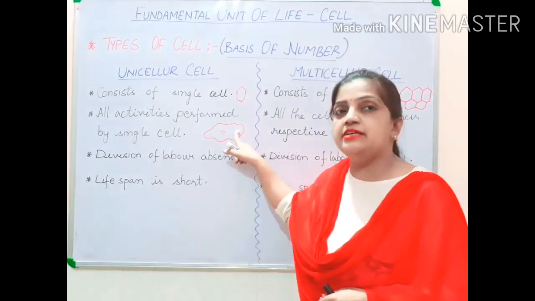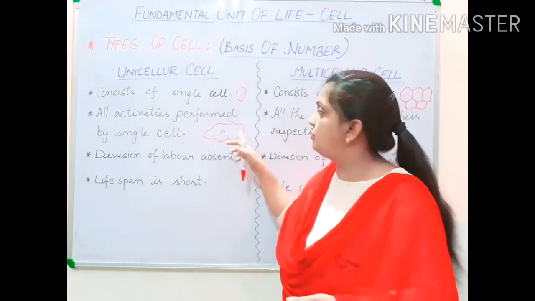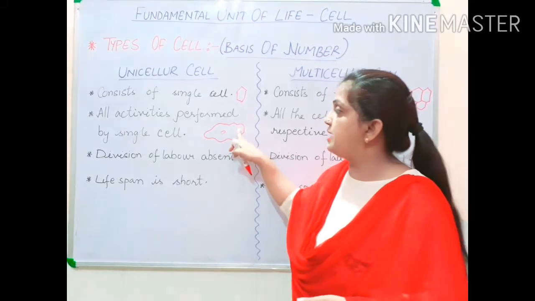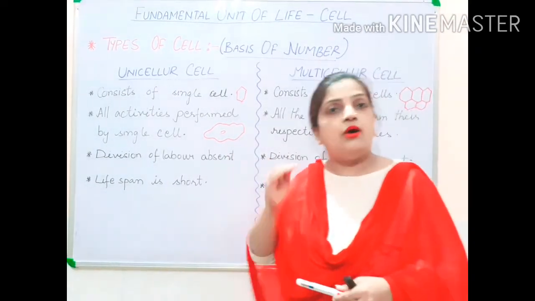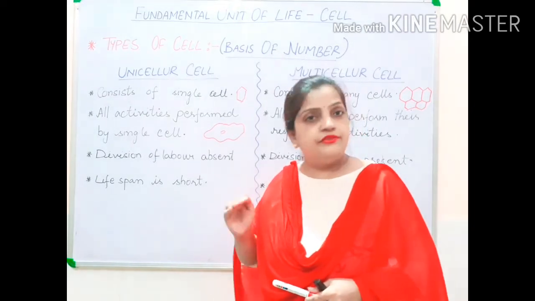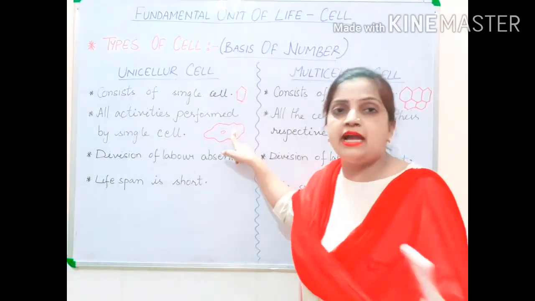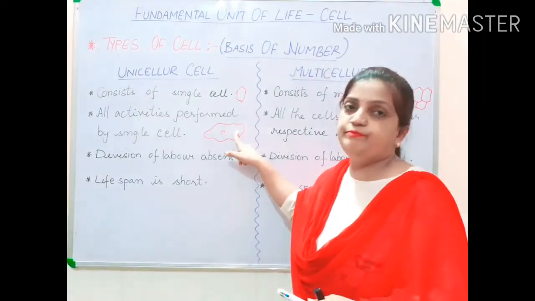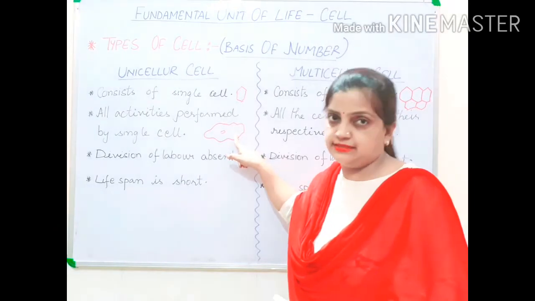So this cell is only going to work; other cells are not going to help it. It is responsible to perform all the various types of function. So a single cell is responsible for all the activities occurring inside the organism.